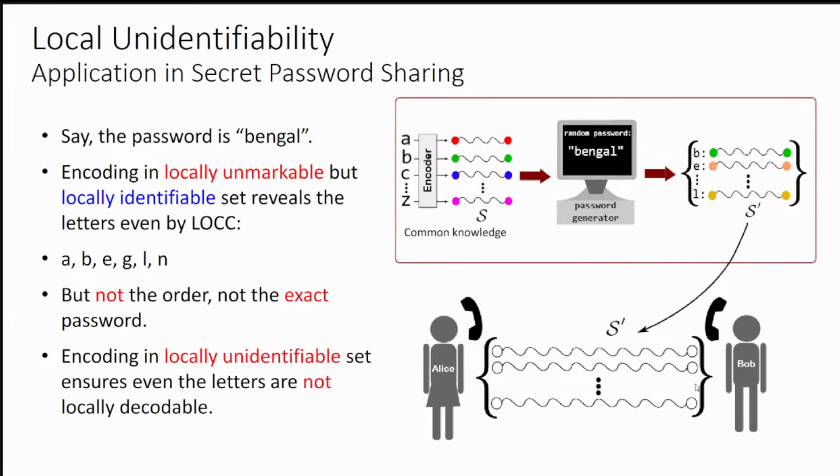So when they are spatially separated, they are not able to know the password exactly. But when they are in the same lab, they can know. So it is not like a no-go thing, like the Heisenberg uncertainty principle. When Alice and Bob are in a global lab, in the same lab, they can know the exact password.